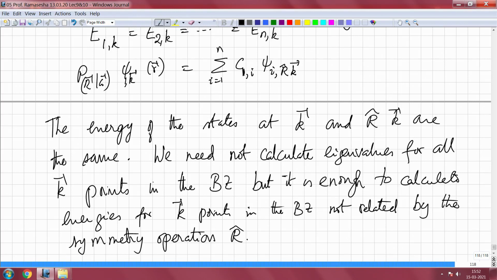I will stop at this point in this particular segment of my talk, and I will continue later with the shape of the Brillouin zone in which we will usually work. I will also discuss a little more about the star of k vectors and the small representations and so forth, but that we will talk about in the next lecture, and I will stop at this point for this talk. Thank you.